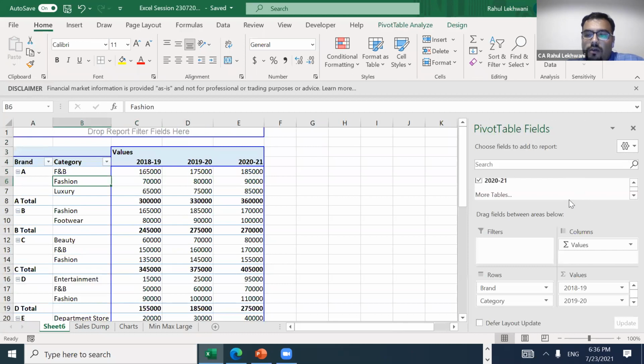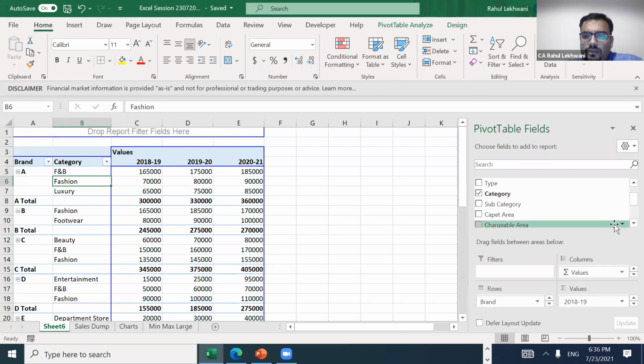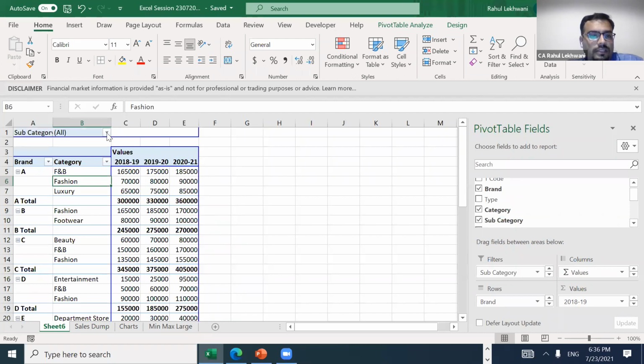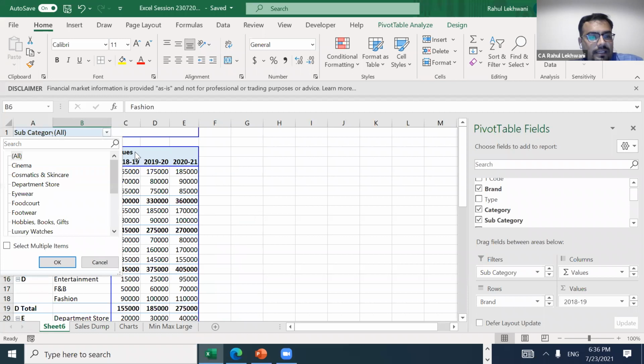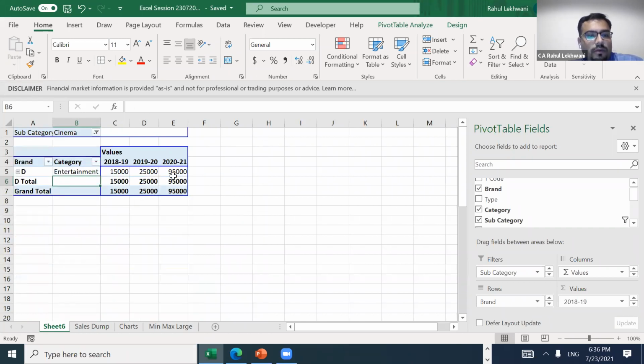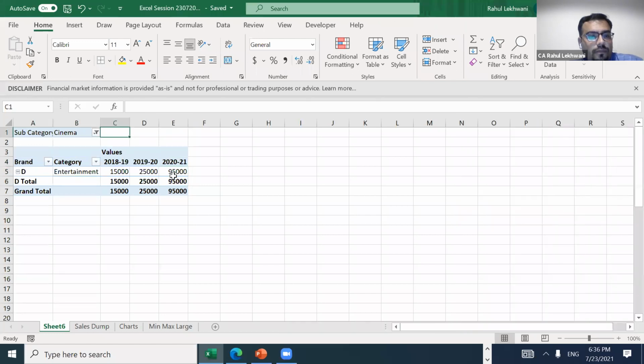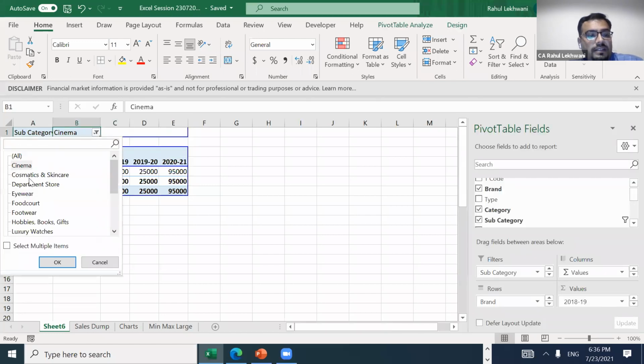Here also we can add filters. Suppose I want a subcategory in the filter. If the subcategory is cinema, only those sales I want. See, only cinema sales have come. If I want multiple selections, I'll just click on select multiple items.